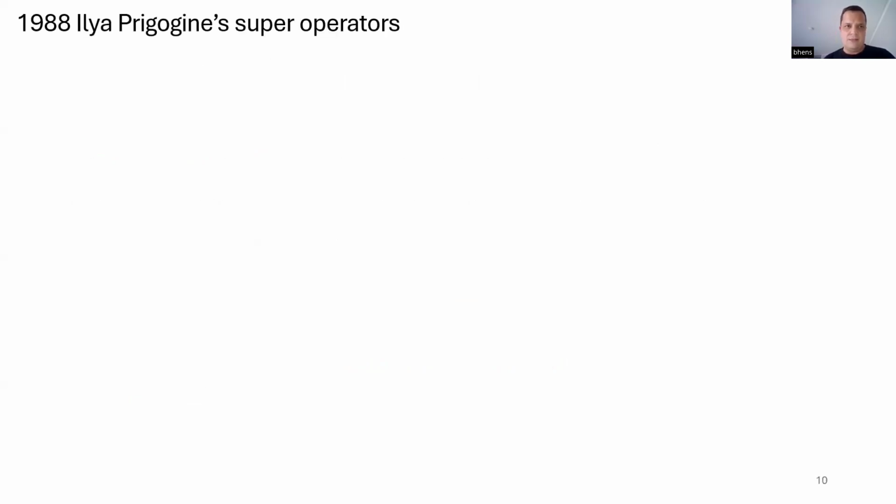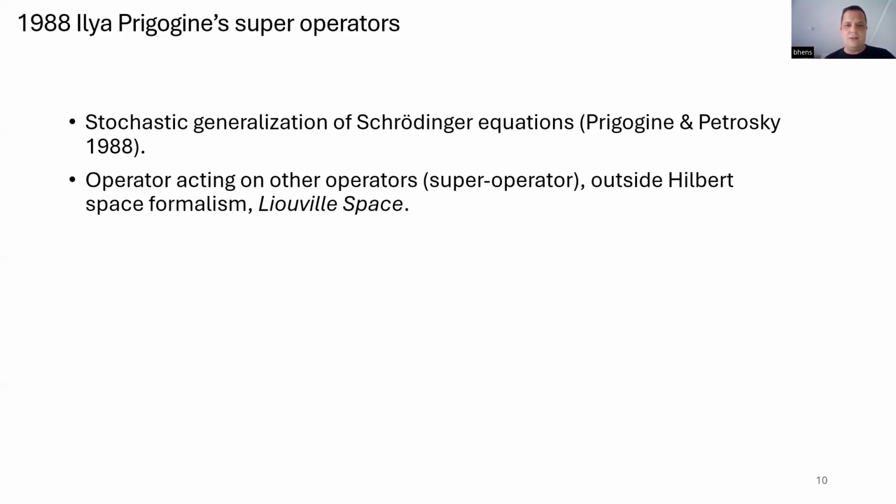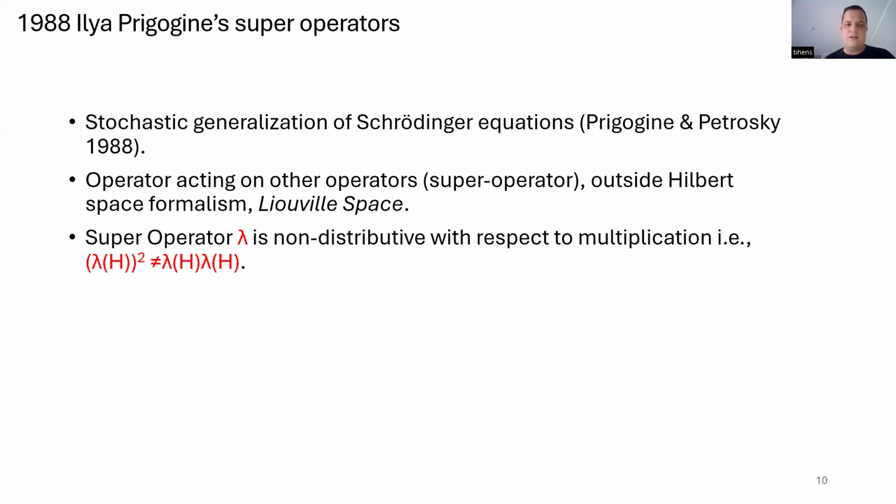Okay. Then I will just briefly mention that the famous physical chemist Ilya Prigogine also worked on non-distributive systems when he was looking at non-integrable systems, and he looked for a stochastic and nonlinear generalization of the Schrödinger equation. He worked in Liouville space and worked with superoperators, so operators acting on other operators, and he had a non-distributive superoperator, and this is in a sense a link to Jordan's theory. Prigogine had the idea to have intrinsic irreversibility at the fundamental level, and he wanted to get rid of the infinities and other trouble quantum field theory had, and that's the reason why he pursued this direction of research.